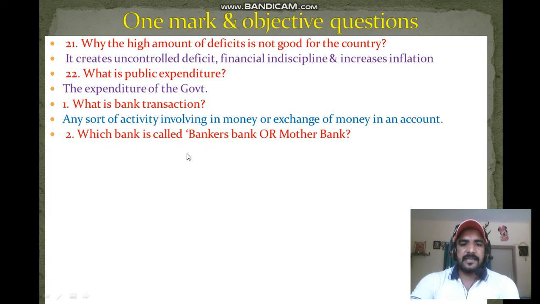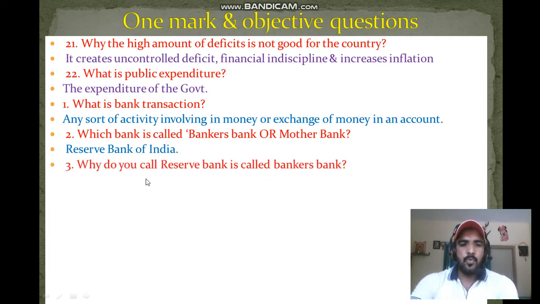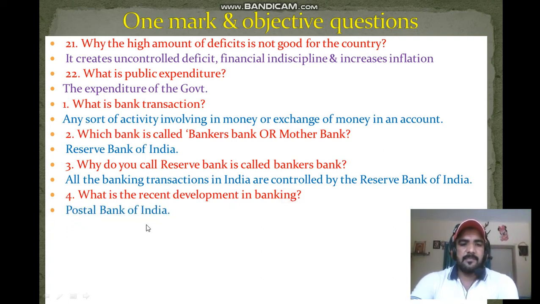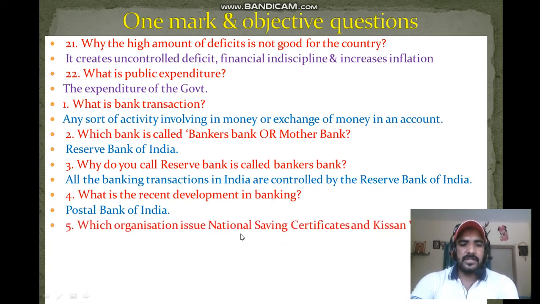Next question. Which bank is called Bankers Bank or Mother Bank? That is Reserve Bank of India. Next question. Why is the Reserve Bank called Bankers Bank? Because all the banking transactions in India are controlled by the Reserve Bank of India, so it's called Bankers Bank. Next, what is the recent development in banking? So there is Postal Bank of India. Next question. Which organization issues National Savings Certificate and Kisan Vikas Patra? So there is Post Office.